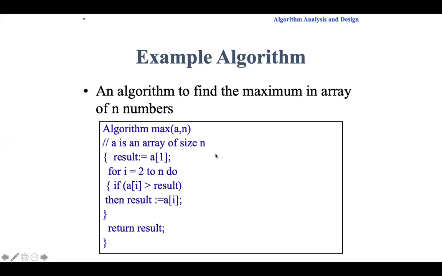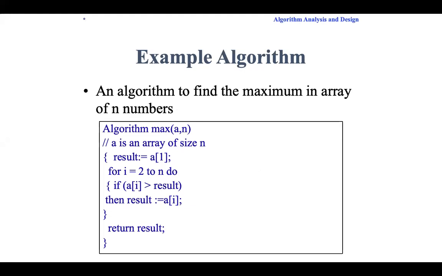Okay, see, this is the program, an algorithm to find the maximum in an array of n numbers. The algorithm name is max, finding the maximum element in the array A with n elements. So the inputs are array A and the n value, 4 or 5 elements. We need the n value because the for loop depends on this n. So this is an algorithm to find the maximum element in the given array.